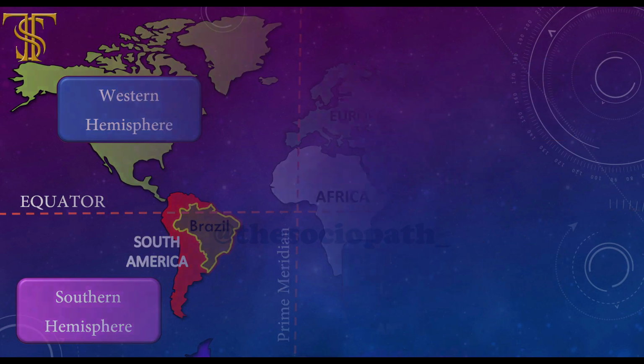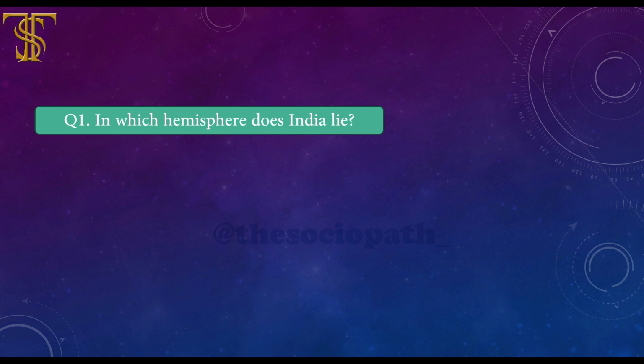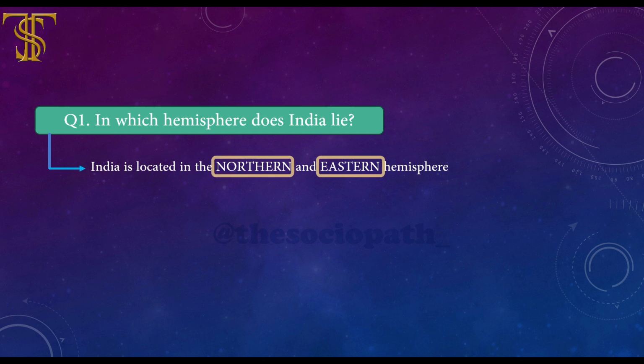So now let's move to our important questions and answers from this module. Question number 1. In which hemisphere does India lie? India is located in the northern and eastern hemisphere. I have highlighted the important keywords here.